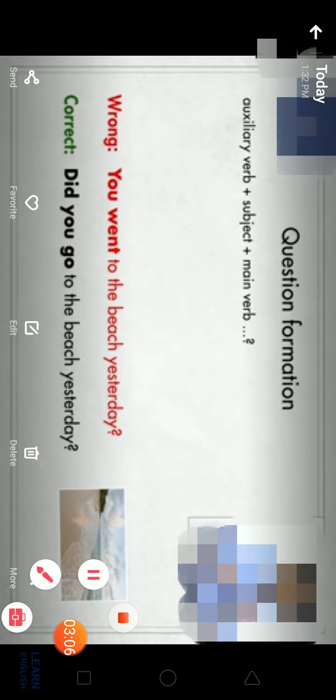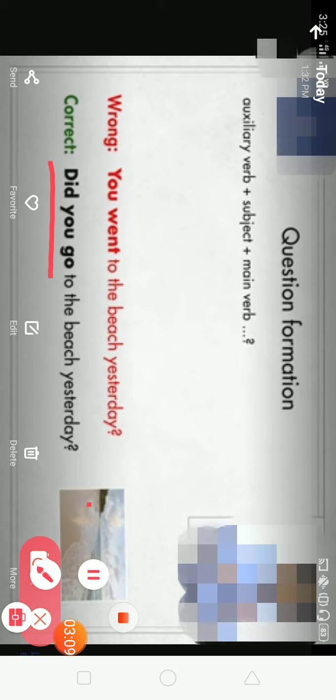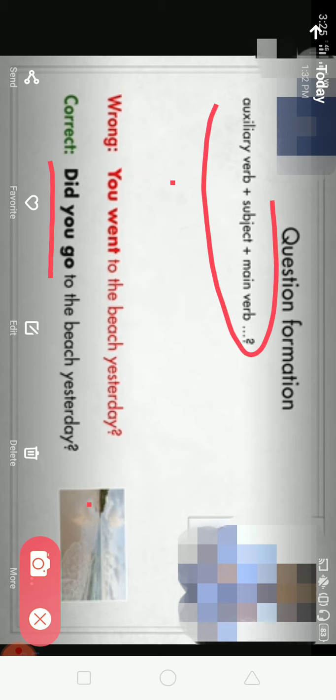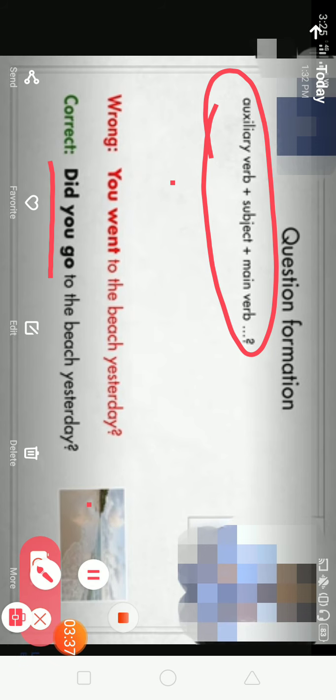Okay. So here did is the auxiliary verb, you is the subject, go is the main verb, to the beach, and it ends with a question mark. So always keep in mind this structure of the question formation, because there is no question word in this sentence. So always keep in mind to begin your sentence with an auxiliary verb.